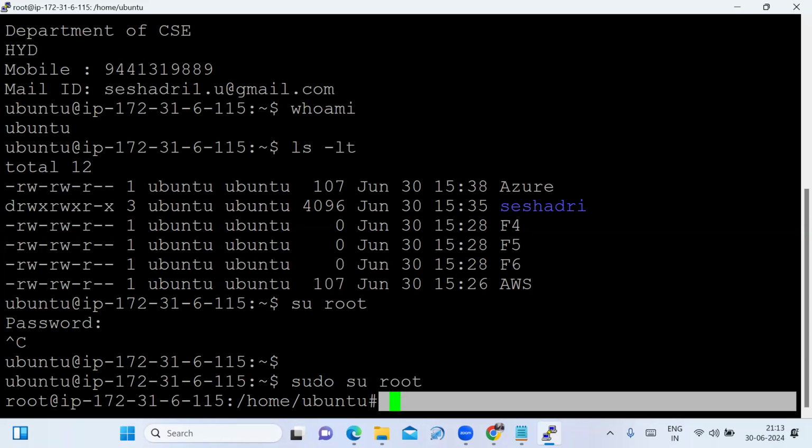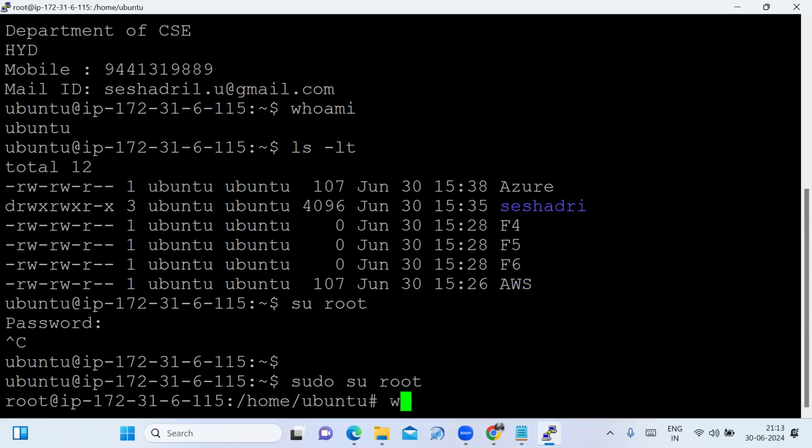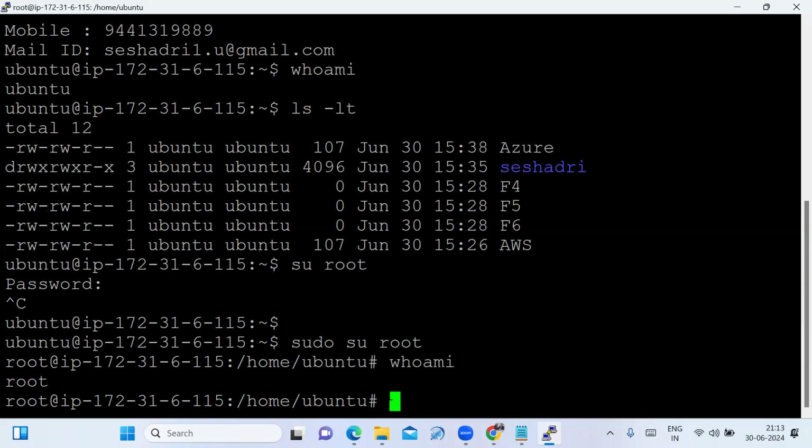Now we have to type it. Before, when I used whoami, it showed Ubuntu. Now when I type whoami, it shows the root user. Now, how do we switch back to the Ubuntu user?